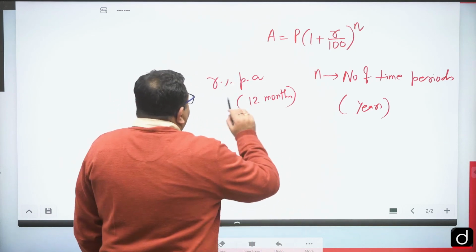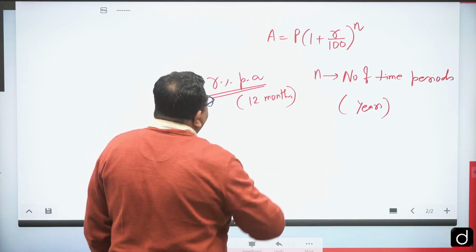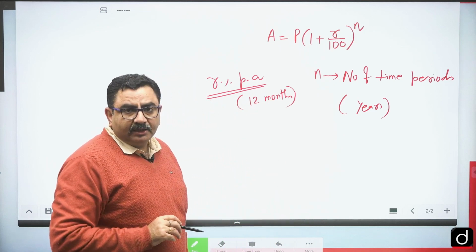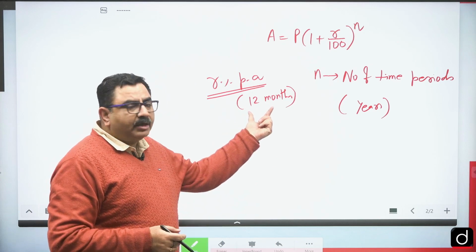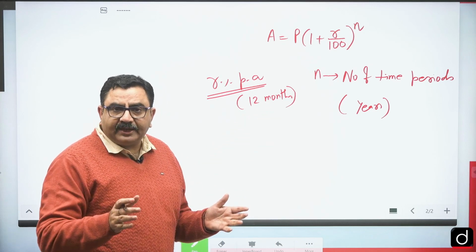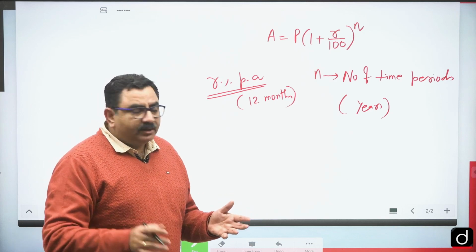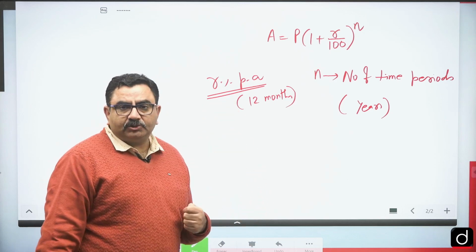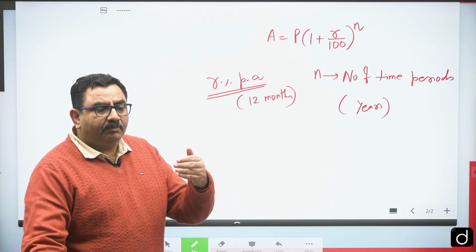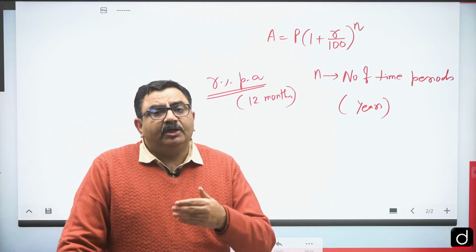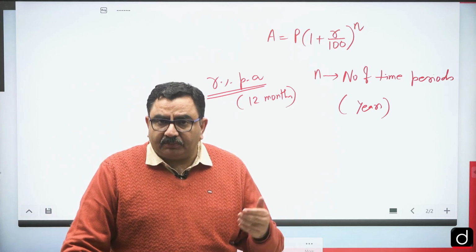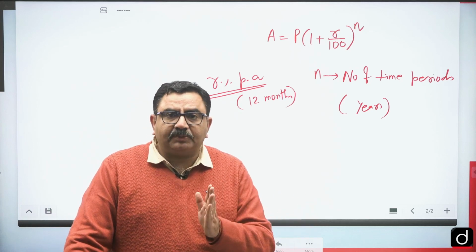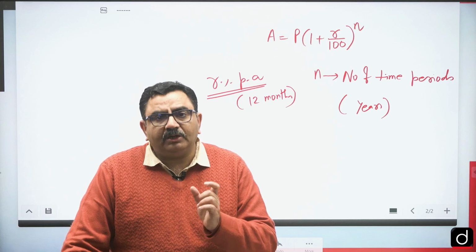This R% moves linearly. It means if I change the time period from a year to a different time period, let's say 6 months, then this rate of interest will also change. If the bank is giving me 10 rupees extra for 12 months, then for 6 months it will give only 5 rupees.